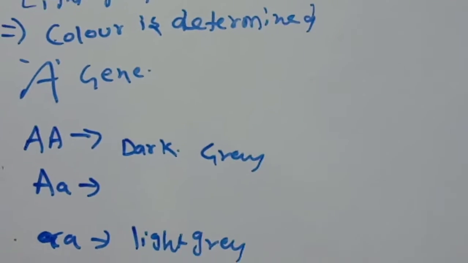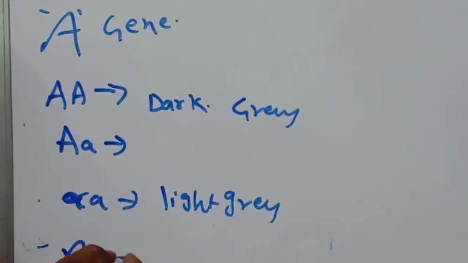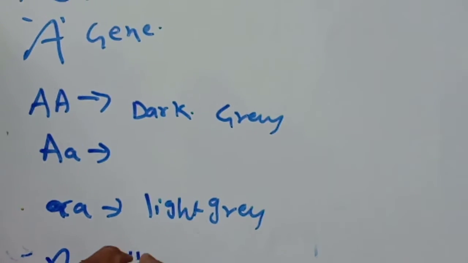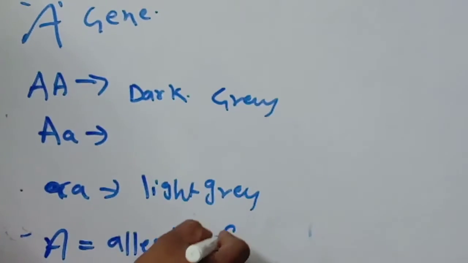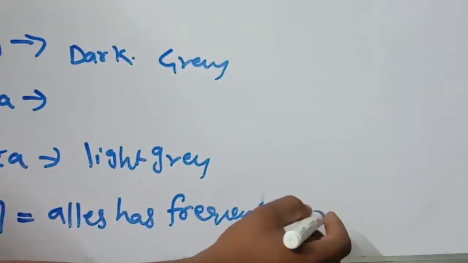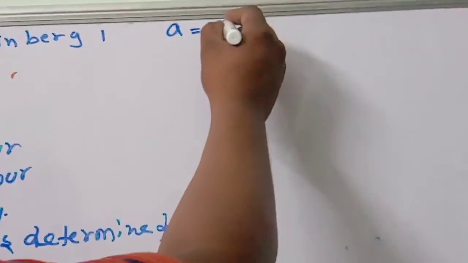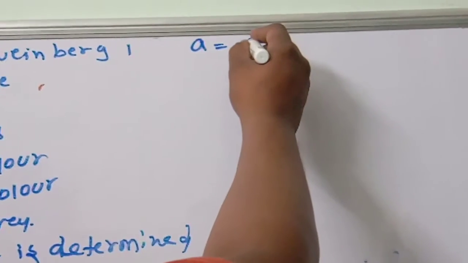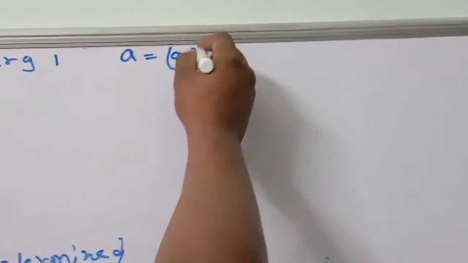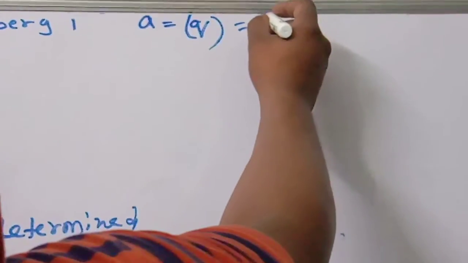In the population, let's say the frequency of the a allele is 0.3. The a allele has a frequency of 0.3, and this will be considered as q. The A allele will be considered as p. So what is that? 0.7.